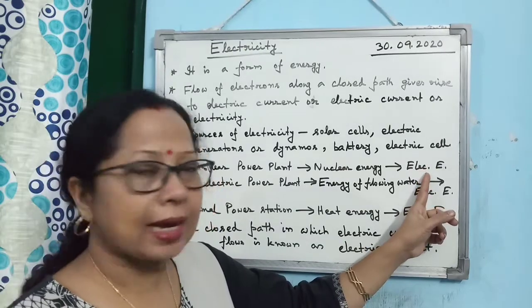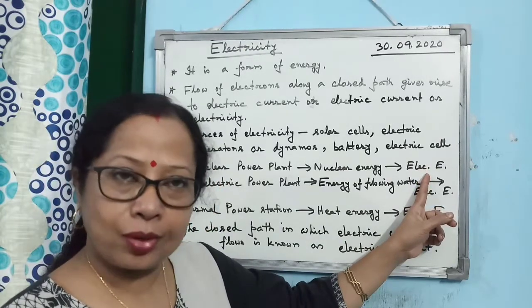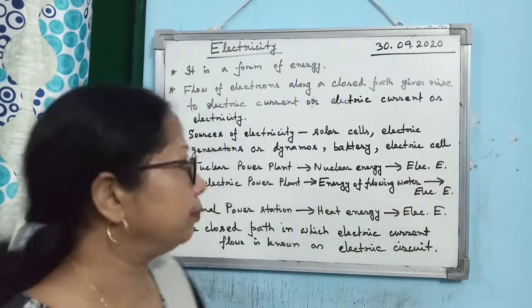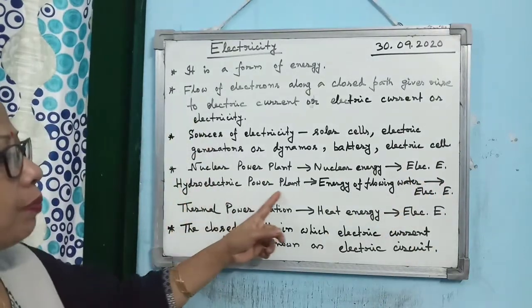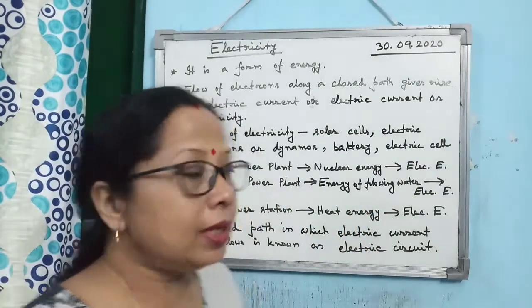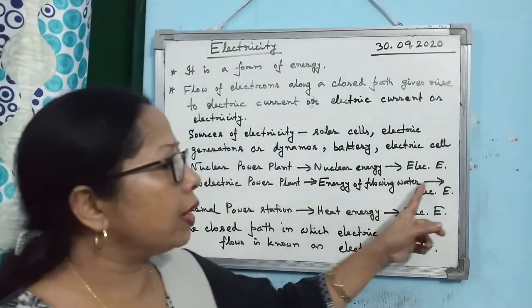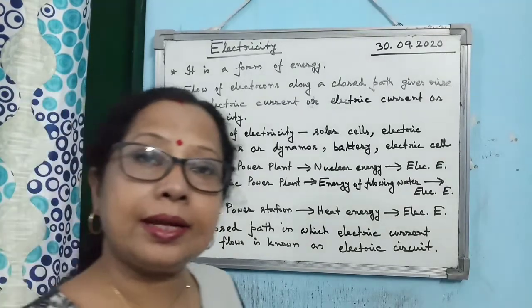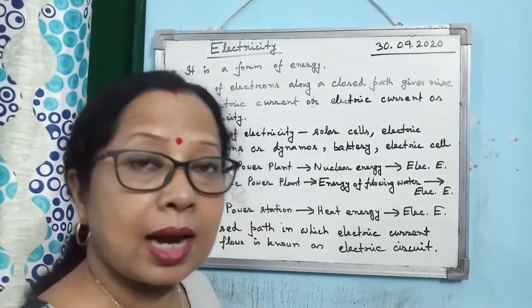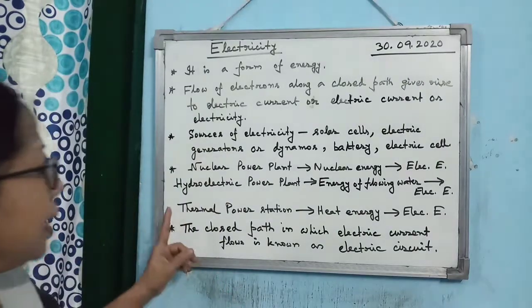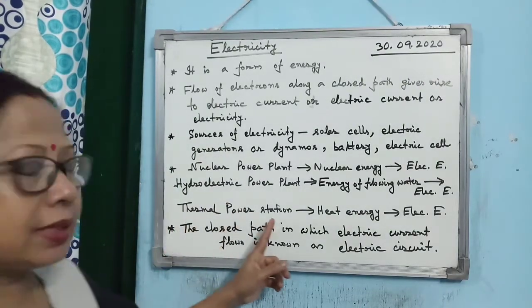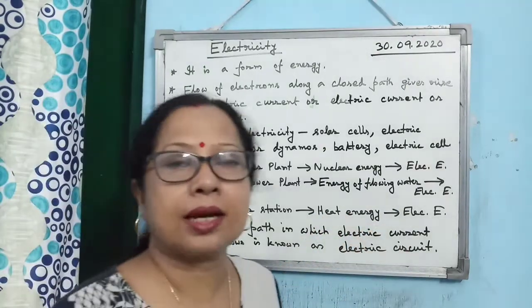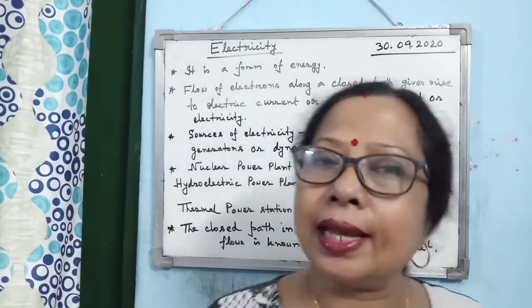Electric, I have written elect, but you must write electric. E, I have written, you must write energy. Electric energy. Then hydroelectric power plant, Maithan you know. Here energy of flowing water is converted into electrical energy. How is it converted? The intermediate step I have discussed in the earlier chapters. Then next one is thermal power station. In thermal power station, what is done? Heat energy is converted into electrical energy.